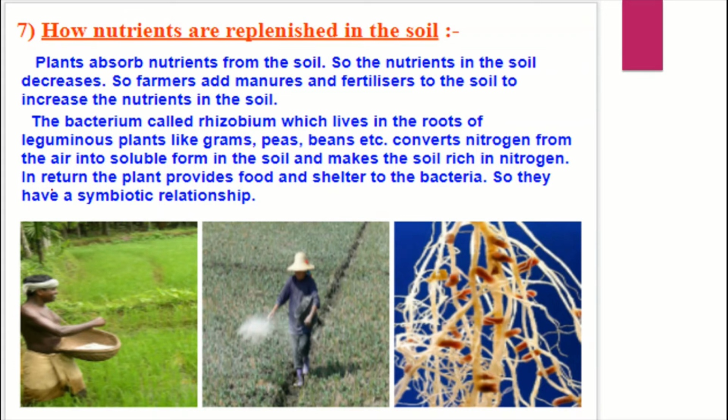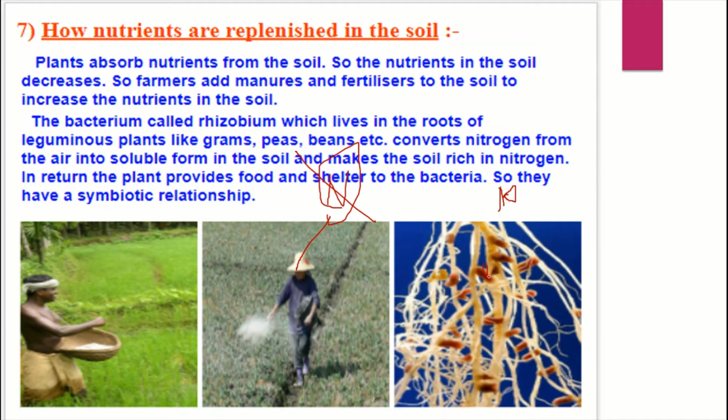These rhizobium bacteria play an important role in replenishing nitrogen in soil. As we know, nitrogen is one of the gases present in the atmosphere. Plants need nitrogen as well as animals. But atmospheric nitrogen is not usable for both plants and animals. So how do we and plants get nitrogen? Here come our rhizobium bacteria.